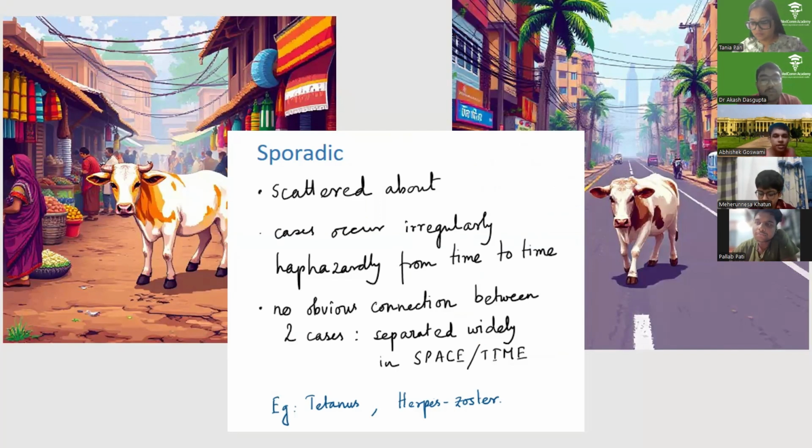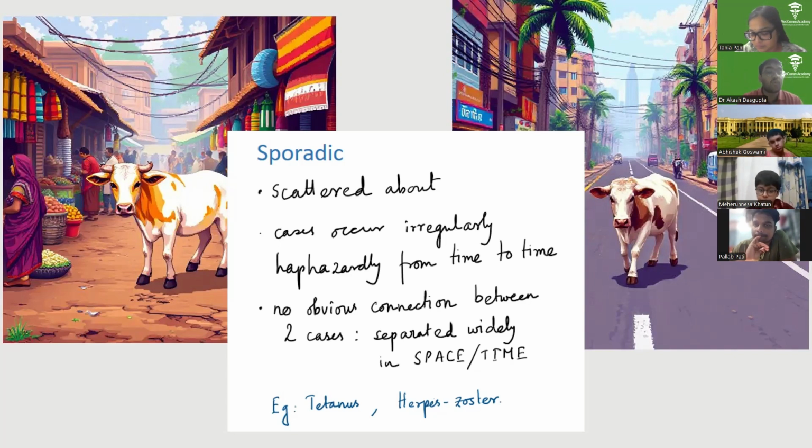Is the cow supposed to be endemic or on the street? Sporadic? The difference between endemic and sporadic, I guess these two pictures are showing. So see, there are many cows here? No, just one or maybe two.